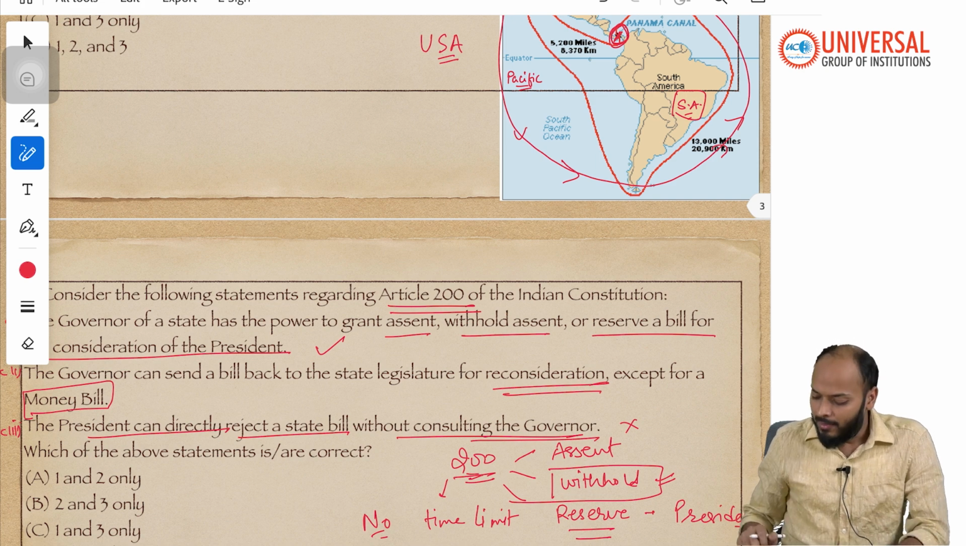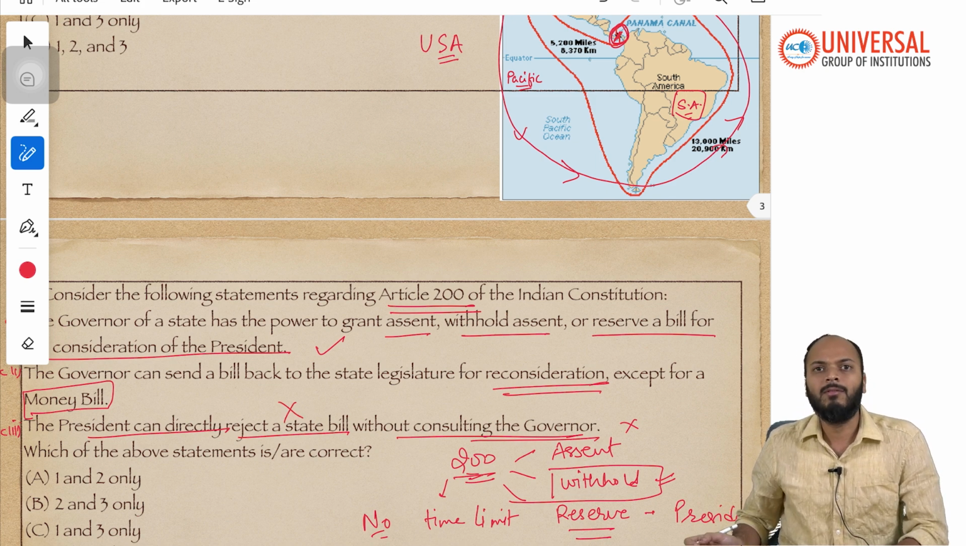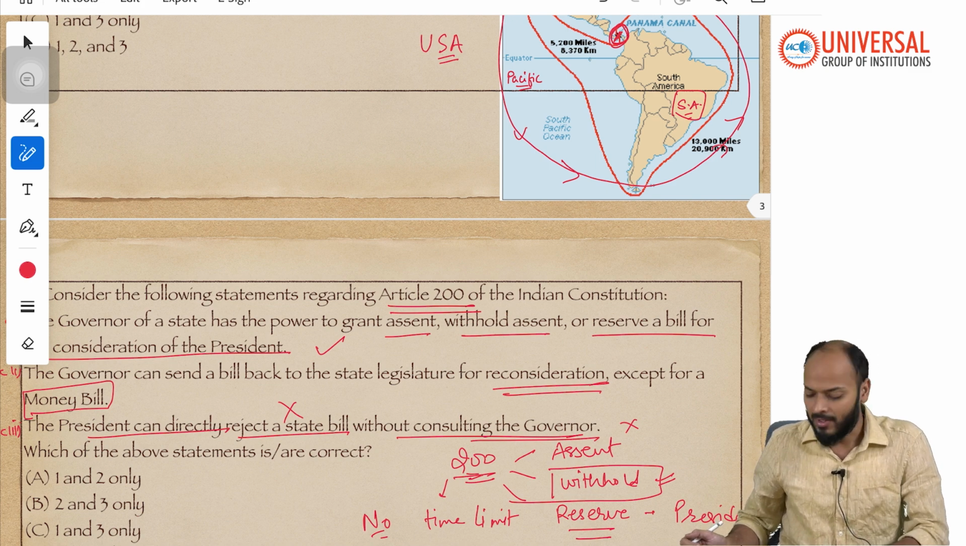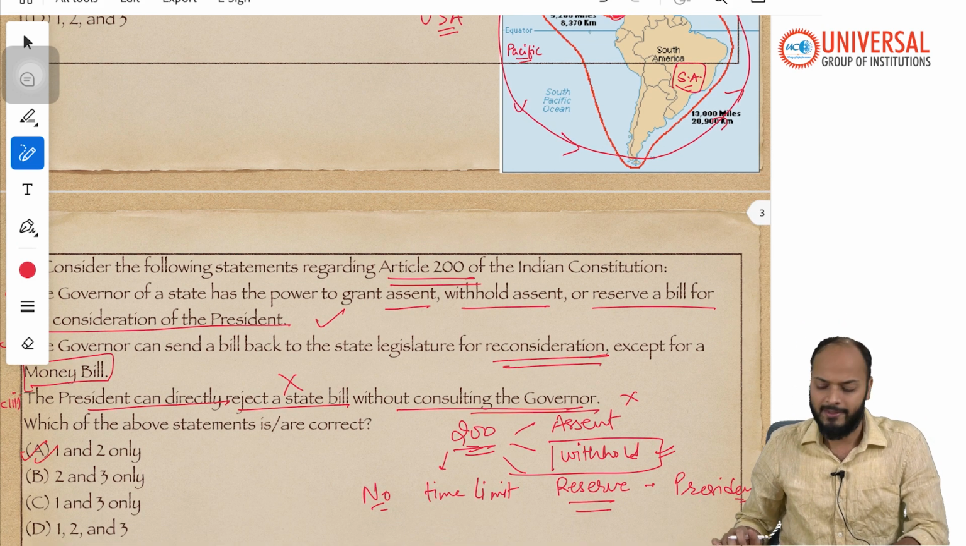Reason being, a bill reaches the president only via the governor, right? A bill passed by the state assembly does not directly go to the President of India. It goes to the president only when the governor has some objection and feels the need for the president to have a look into it. Along with the objections, the governor will be sending the bill to the president. The president cannot reject a bill without taking the governor into the loop. Without the governor, the bill will not even reach the president. So statement 3 is incorrect, and hence the answer would again be option A.